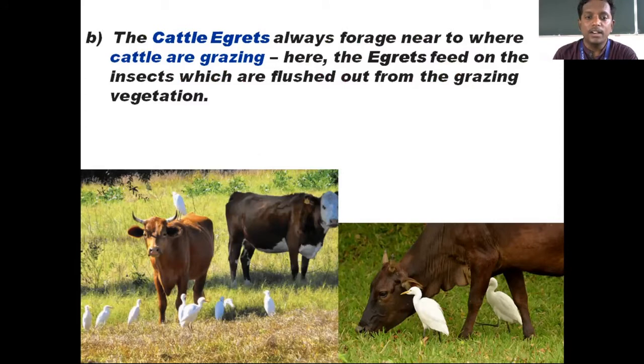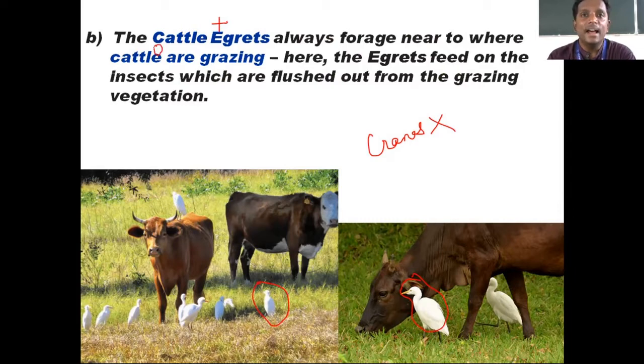Whenever I ask what these white birds are, most of them say, sir, they are cranes. No, they are not cranes, rather they are egrets. So for these egrets I am putting a plus mark, whereas for the cattle I am putting 0, neutral.